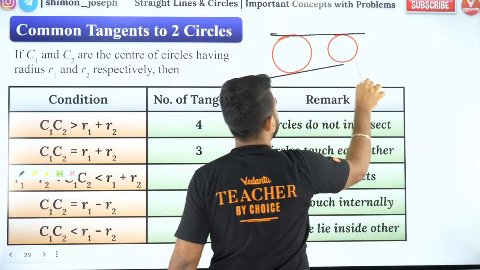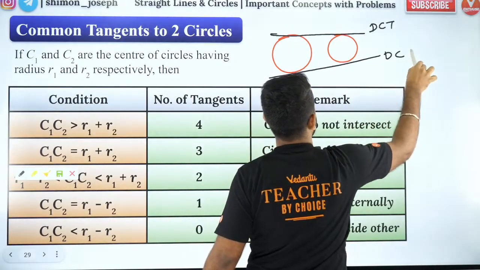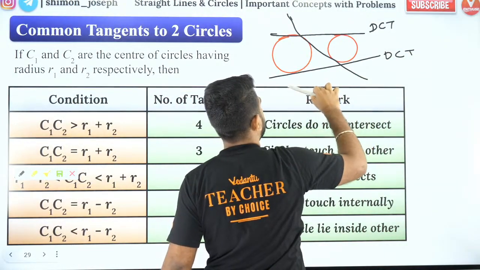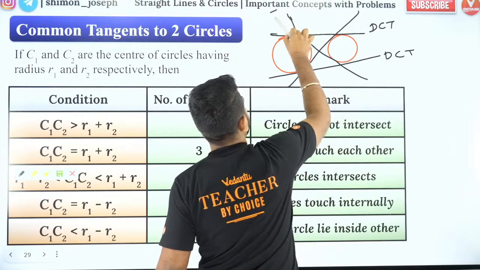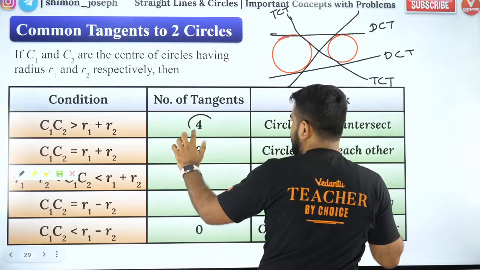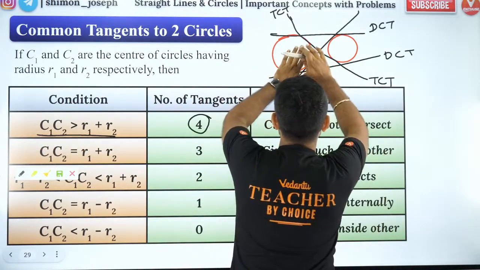You will have 2 like this, which are called direct common tangents. And you will have 2 like this, which are called transverse common tangents. So this is TCT, transverse common tangent. That is why there are 4 in total. So this is a condition for two circles to be separated.